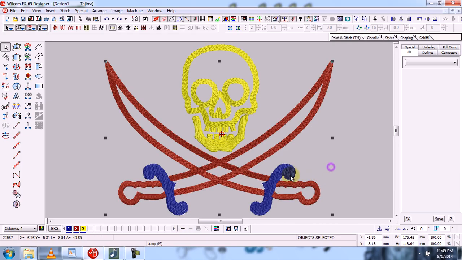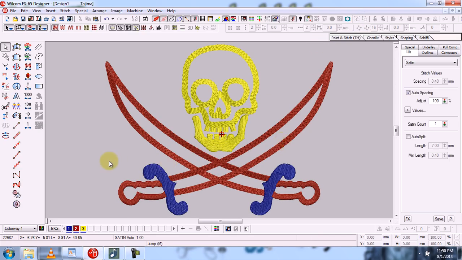First we have to ungroup them. All these objects are grouped, so we have to ungroup them. Always remember one thing: if you select any type of object which is grouped with any other object, all the new settings which you apply on that object will also be applied on all the other objects which are grouped with it.